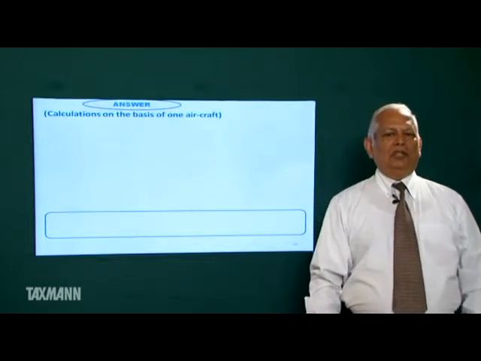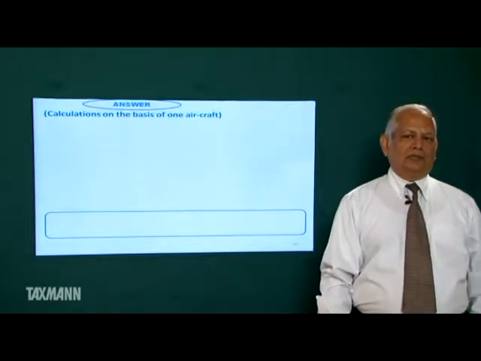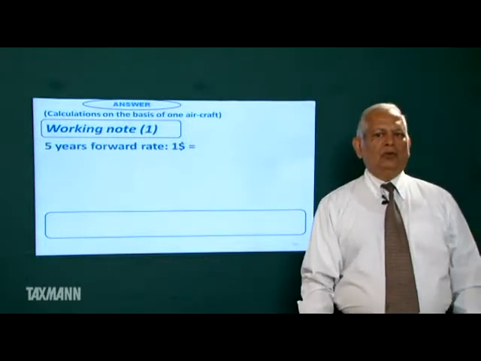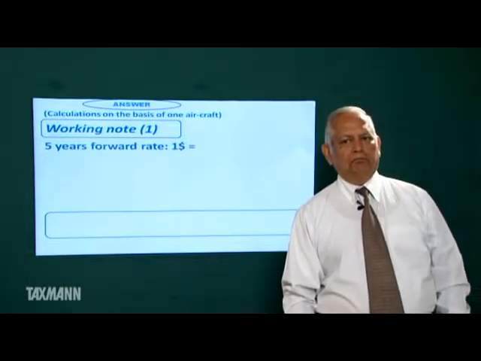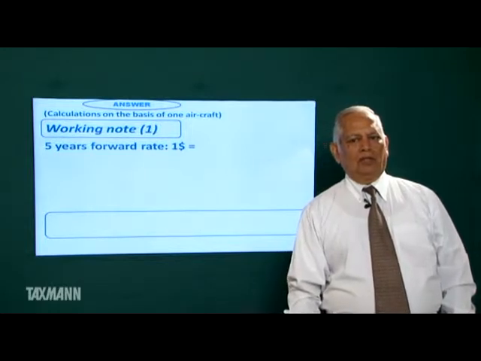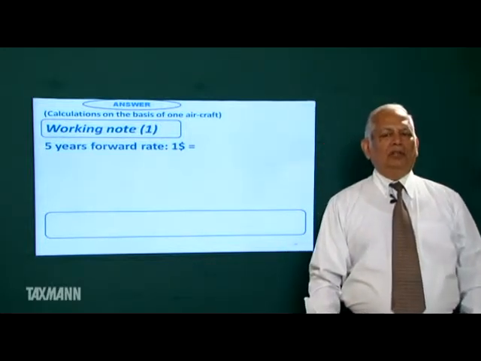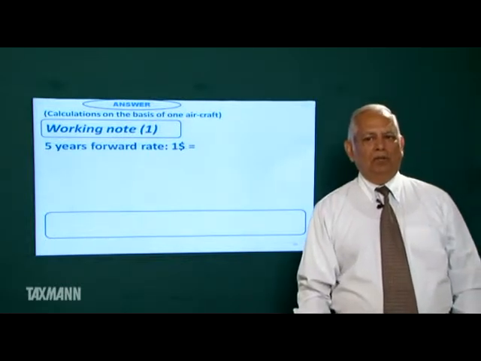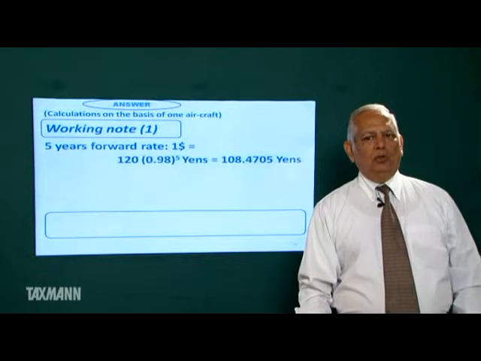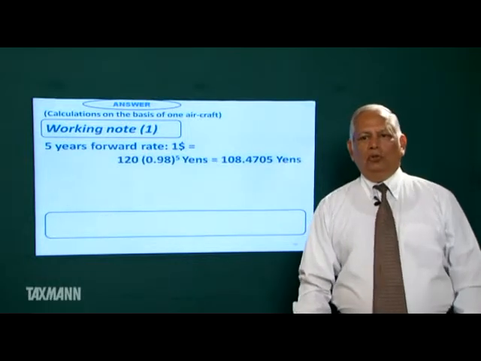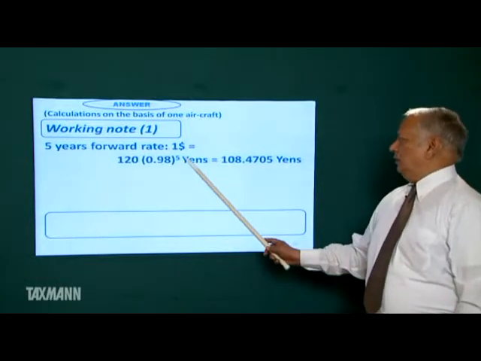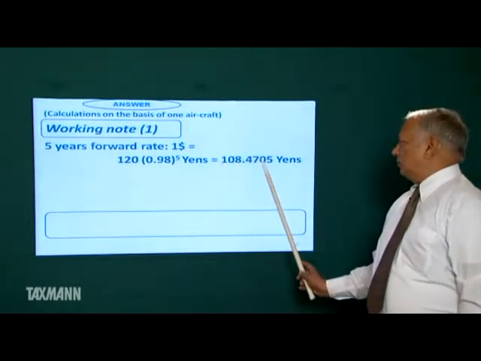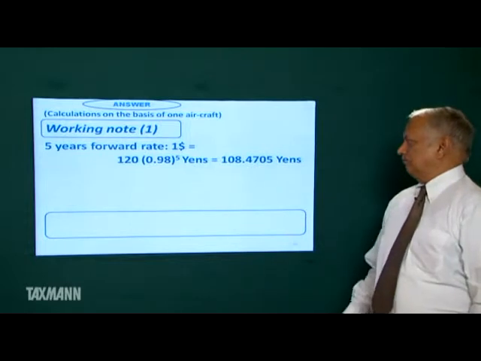We have made the calculations on the basis of one aircraft. Our first working note, 5-year forward rate. Today the rate is $1 is equal to 120 yen. Dollar depreciates by 2% every year. So after 5 years the rate will be $1 is equal to 108.4705 yens.